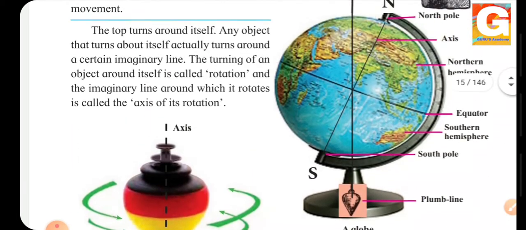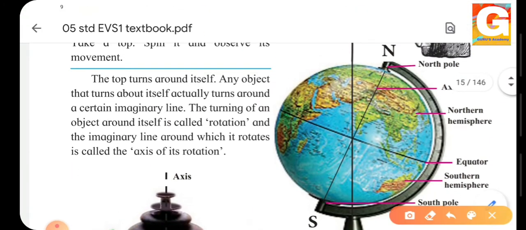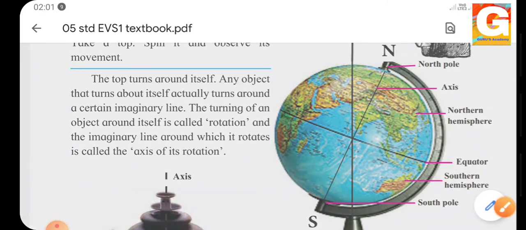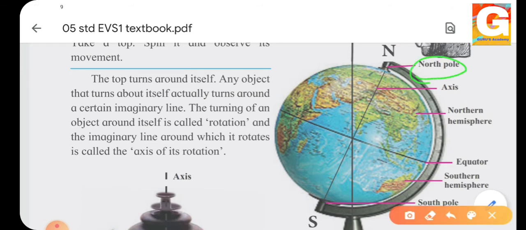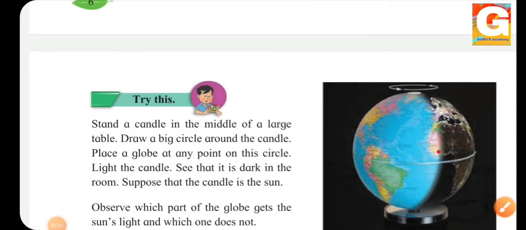So the imaginary line, which is called the equator, divides the earth into two parts. This is the northern hemisphere and this is the southern hemisphere. So we can see from this globe that the upper part is the north pole and this is the south pole. And we have the northern hemisphere and the southern hemisphere, and the imaginary line is called the equator. Now let's see what is the next experiment given.